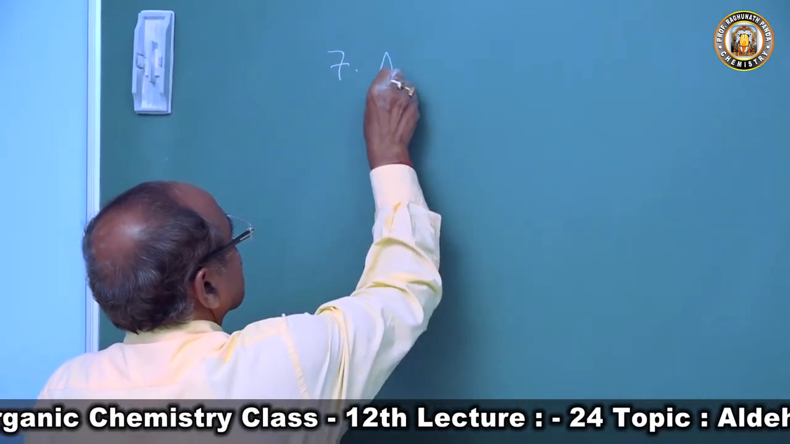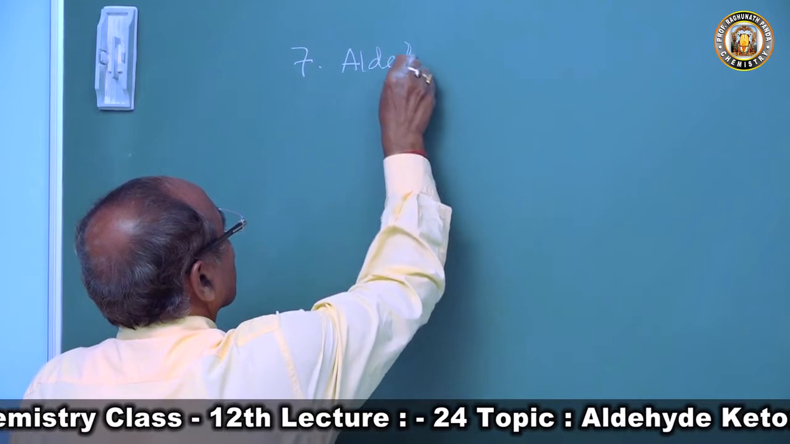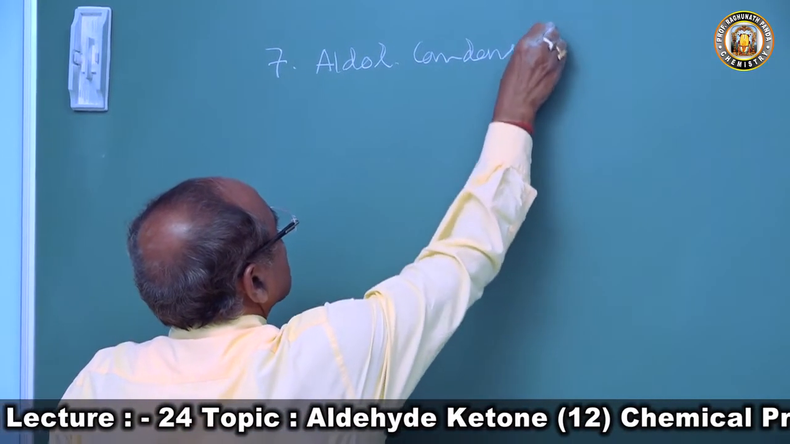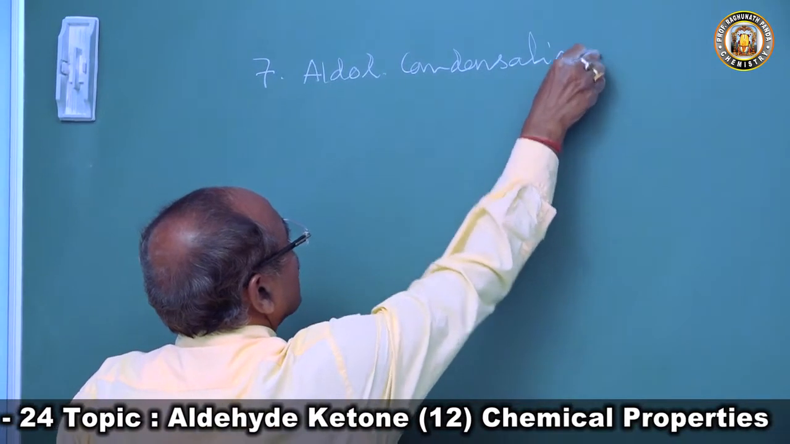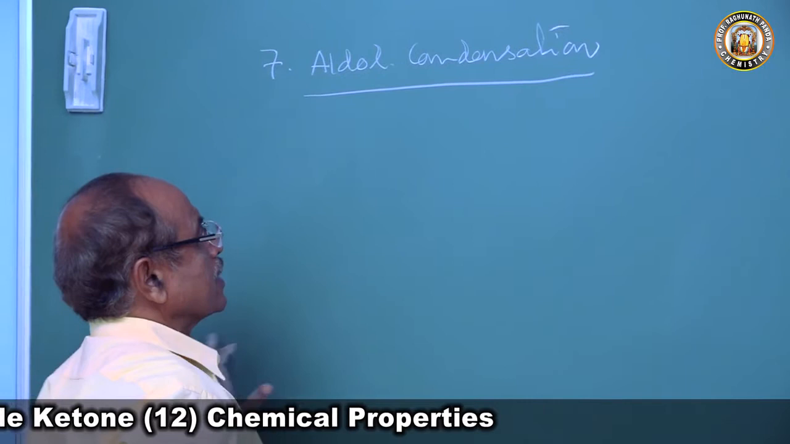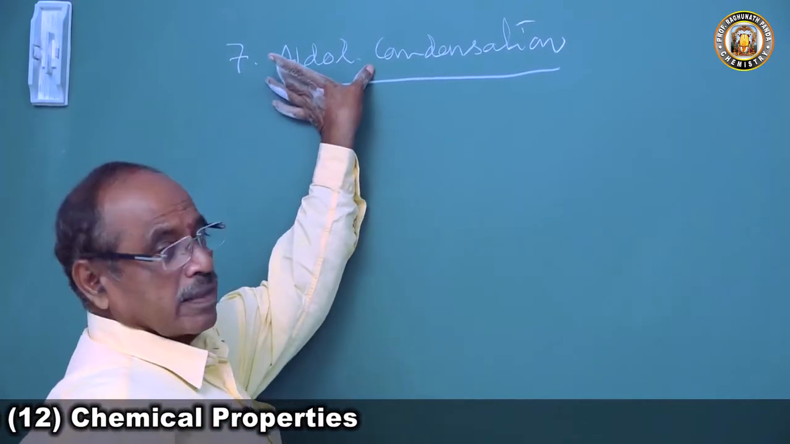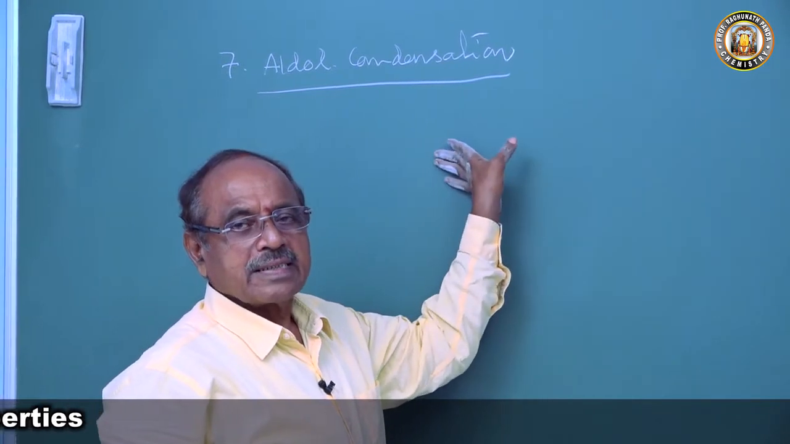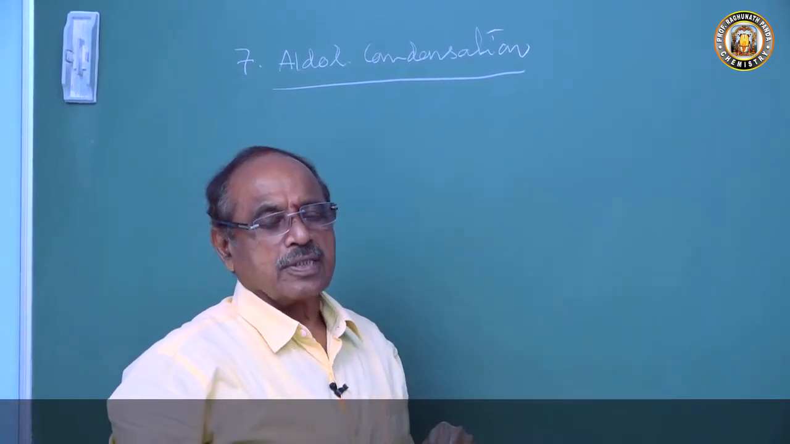Seventh reaction is aldol condensation. Means aldehydes form aldol by undergoing condensation reaction. Hence the product is aldol. The product formed is aldol. Hence the reaction is named as aldol condensation.